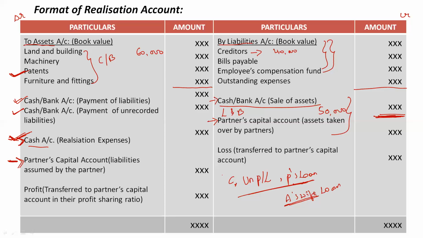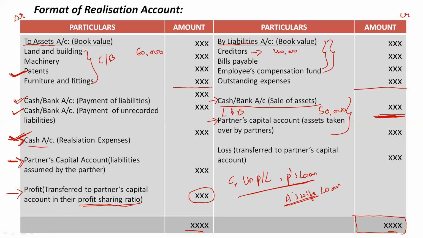At last, we will total both the amount columns on the debit side and credit side, and check which side is bigger. Suppose the credit side total is more, then I would mention the same amount on both sides and get a balancing figure. This balancing figure will be treated as profit on realization, and it will be transferred among the partners in their profit sharing ratio.